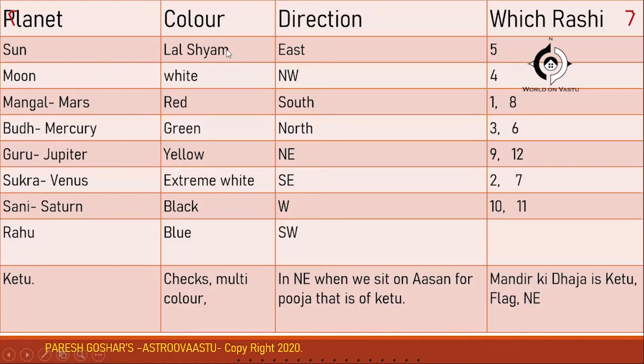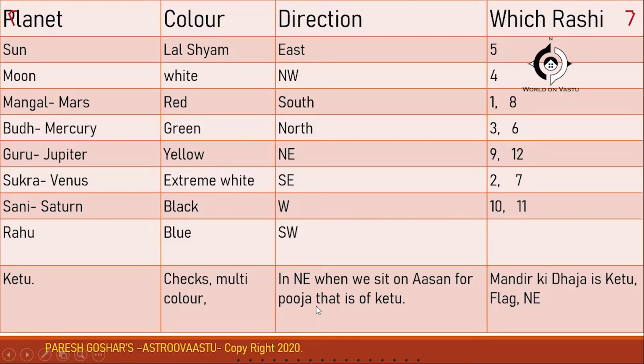So now going to the color. So Sun has lal color or orange color, that is like oranges, red, something like that. That is governed by Sun planet. And the Moon has white color. Then Mangal, Mars has red. Buddh, Mercury is given green color. Guru, Jupiter governs yellow color. And there are different shades in this, but we cover here the main colors. Shukra, Venus is extreme white, just not the normal white, but it is bright white, which you can call. Saturn is totally opposite, black color, and Rahu has blue color, and Ketu has checks, any color with checks or any multicolor. So that is governed by Ketu.